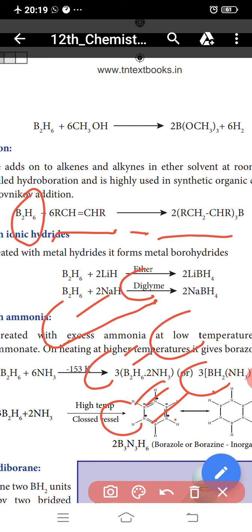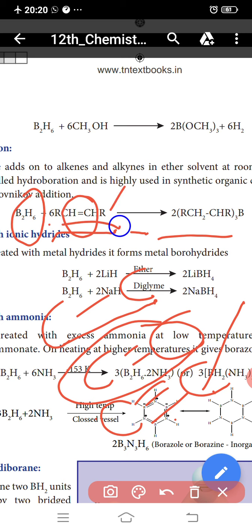So diborane is added to the alkene or alkyne in ether solvent at room temperature. The reaction is called hydroboration and is highly used in synthetic organic chemistry, especially for anti-Markovnikov addition.